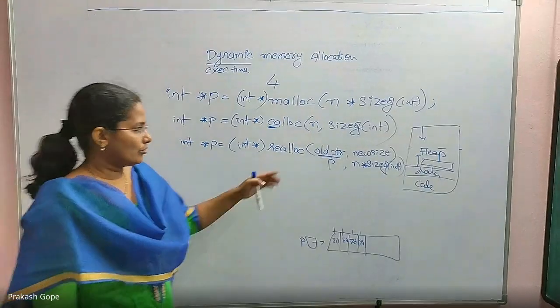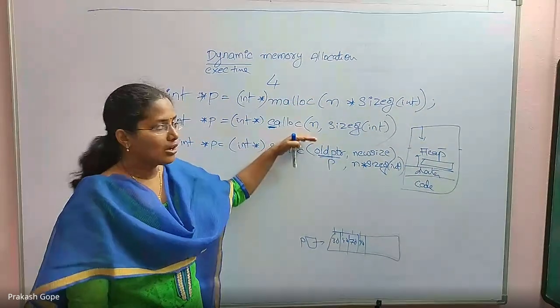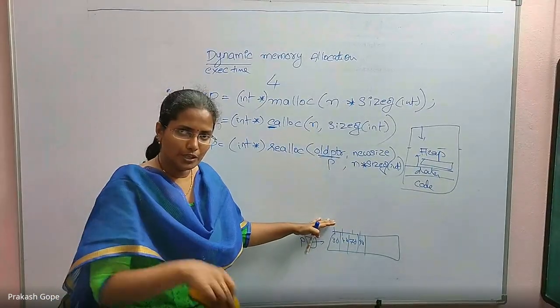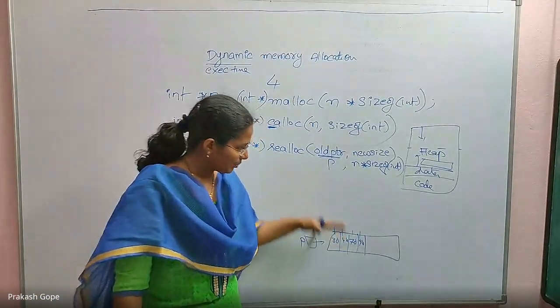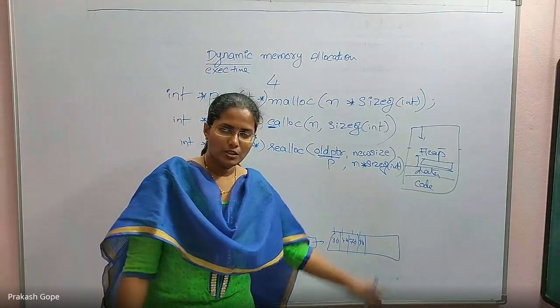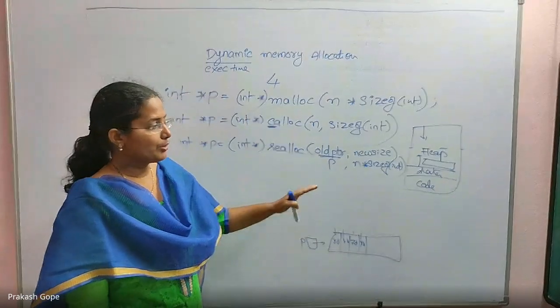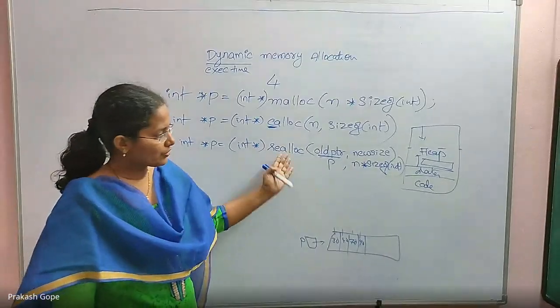If there is already a block, but you want to increase the size, and you go for malloc and calloc, all this work should be done by you. You should allocate new memory, you should do the copying, and then free the space of the old block because it is no more useful. Okay, all that work should be done by you, but if you use realloc, everything is done by this function.